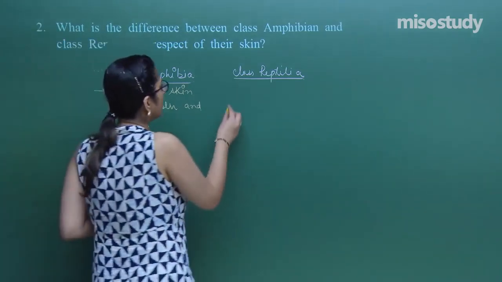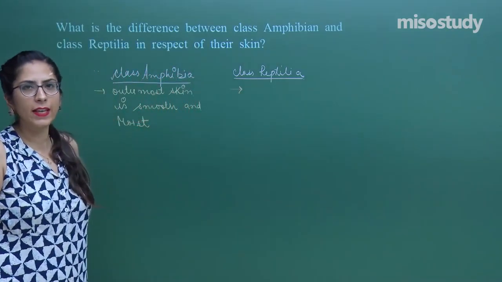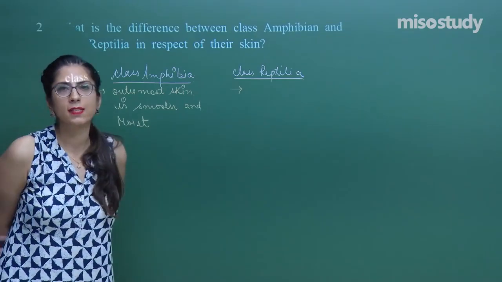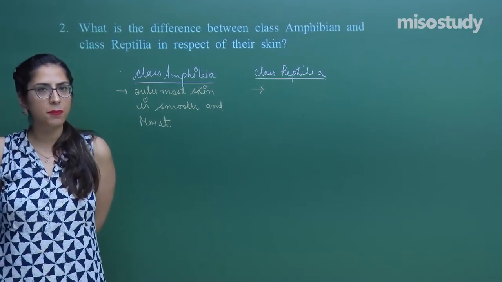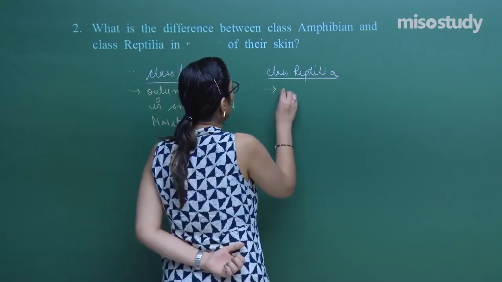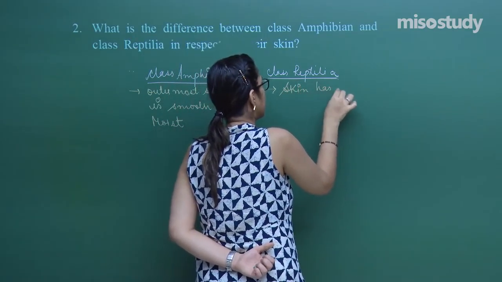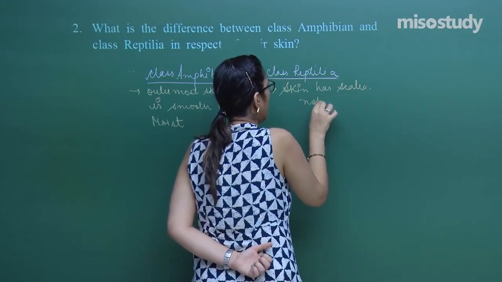Whereas organisms belonging to class Reptilia have scales present on their body. For example, you have seen crocodiles and snakes. In snakes, the scales are present all around their body. That is a characteristic feature. The skin has scales and is not smooth.